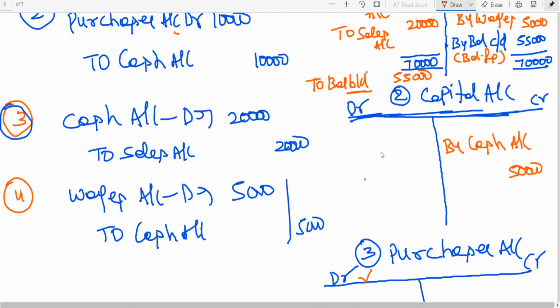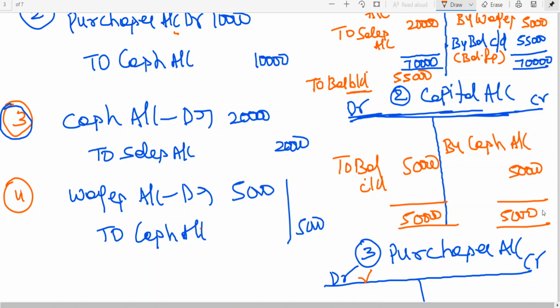Look at the capital account. Tell me, capital account, which side is showing more? The credit side is showing more. The debit side is nil. Therefore, to balance carried on is how much? 50,000. Is this clear? To balance carried on 50,000, because the debit side is nil. So which side is showing more? The credit side is showing more.